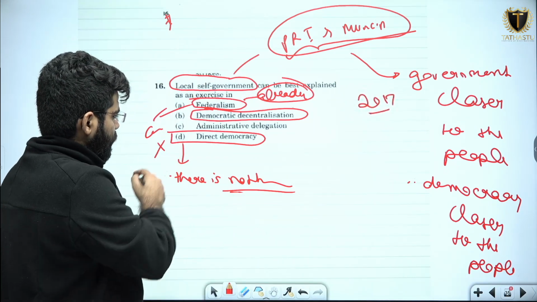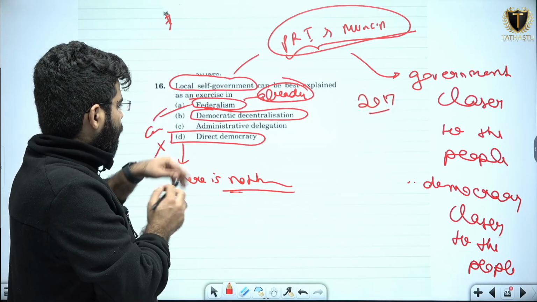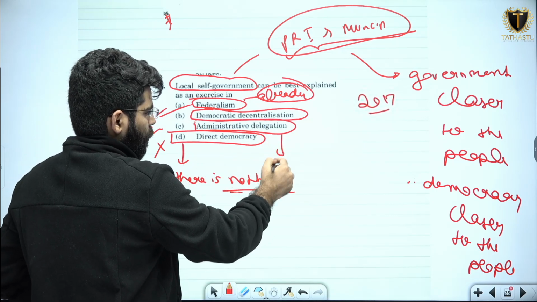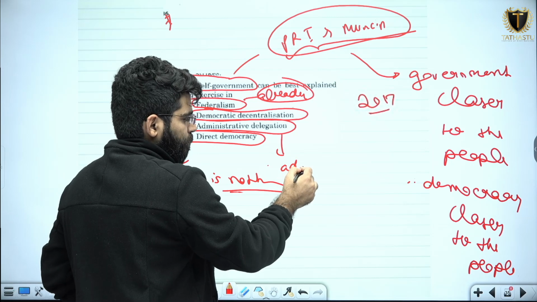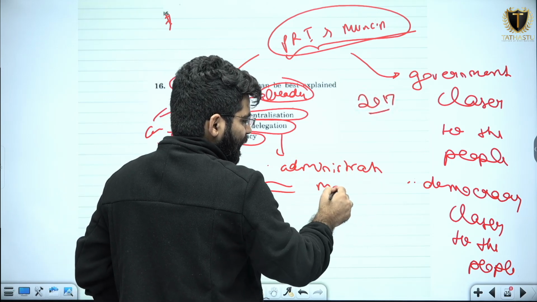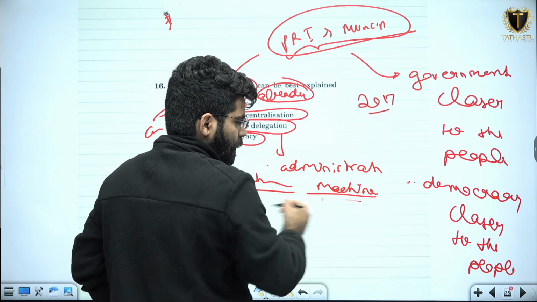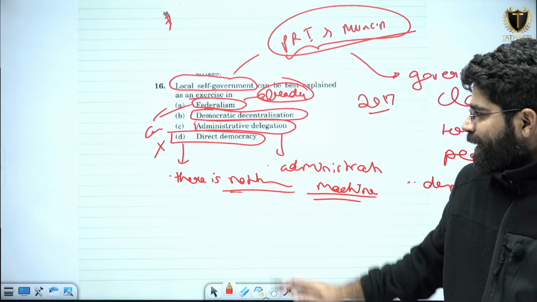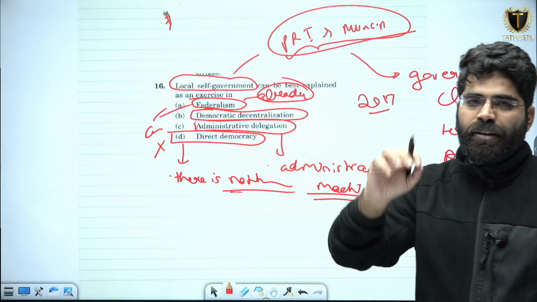So this is a wrong statement. Then we have administrative delegation. This is also wrong, because the administrative machinery is not delegating its powers or responsibilities to other levels. So the rest of the three statements cannot be the answer.